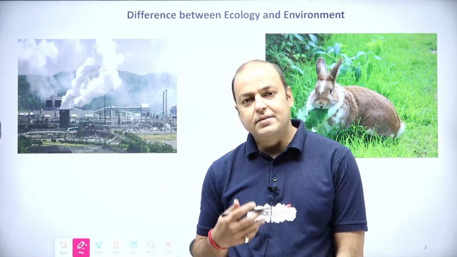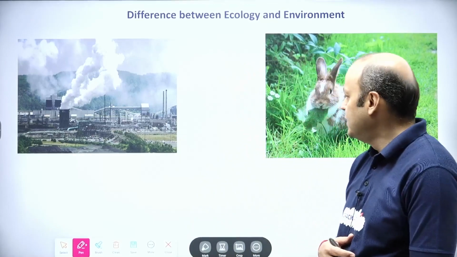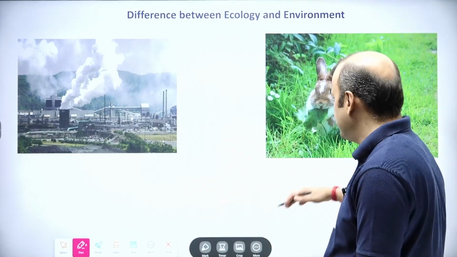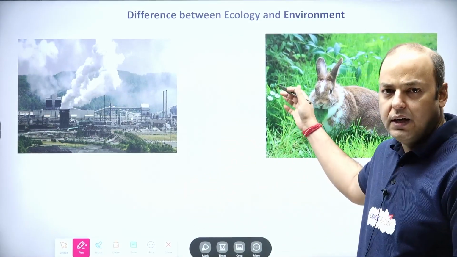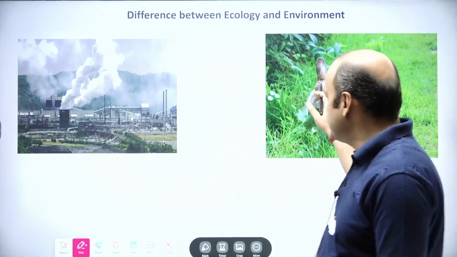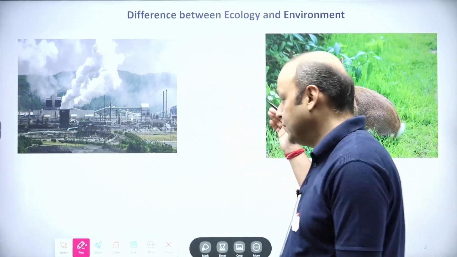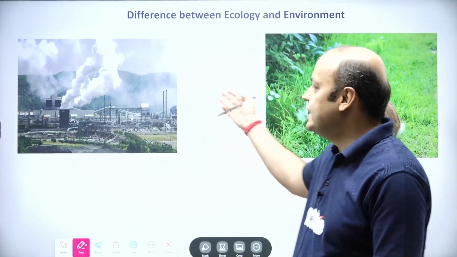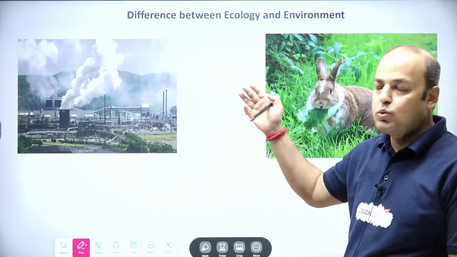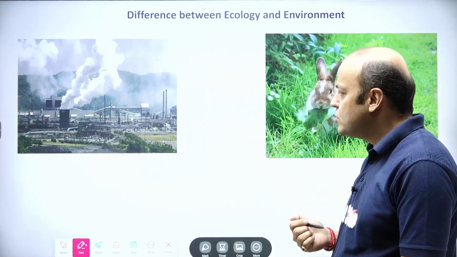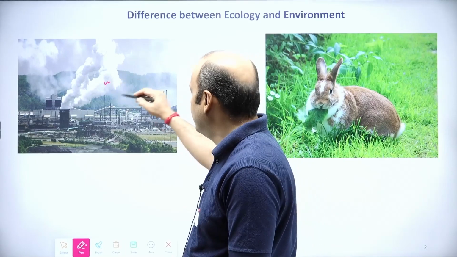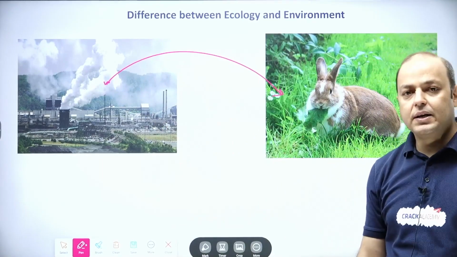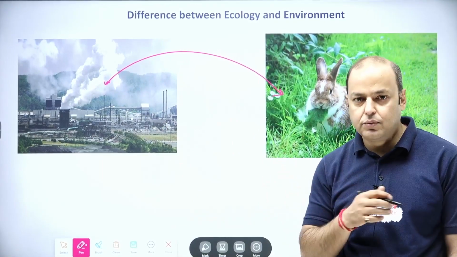So let's address the first question with a scenario. Suppose there is a real case scenario: there is an animal, for our purpose a rabbit will do, living near an area. What we have done is we have created industries near a forest. Because of the pollution, this has affected this organism. Now, how does this organism get polluted? It won't cough, it won't suffocate.